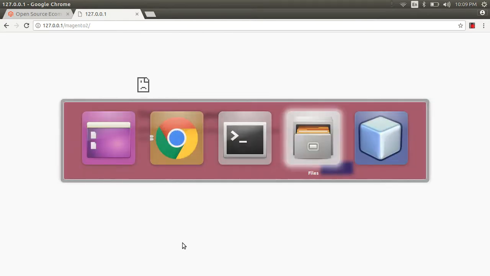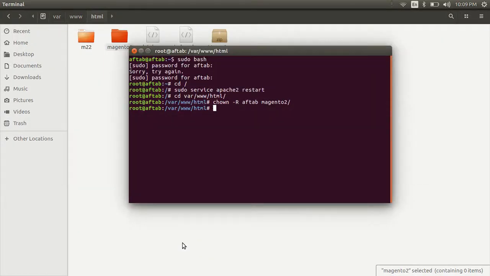So we go to the console and with chmod give permission 777 on Magento 2, the var directory, and the pub directory.